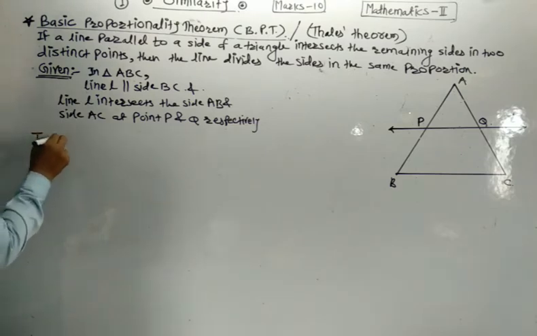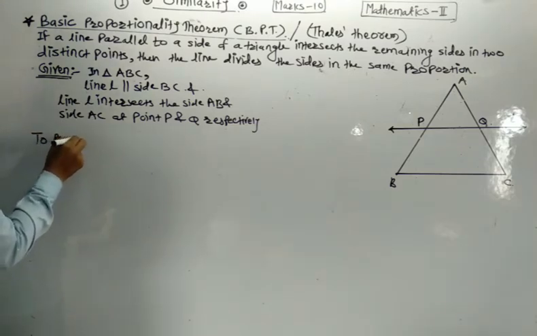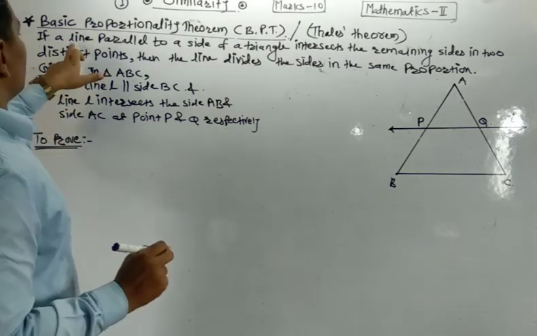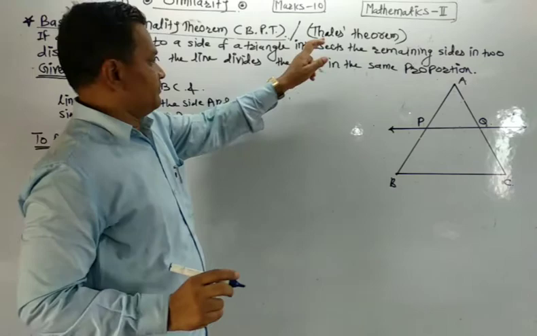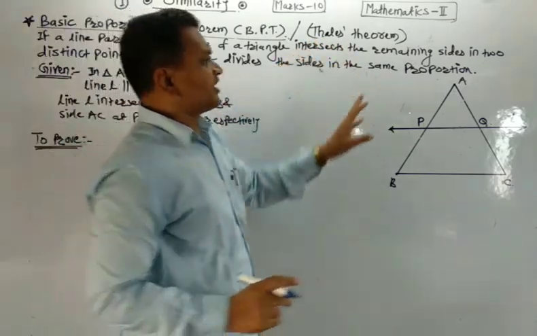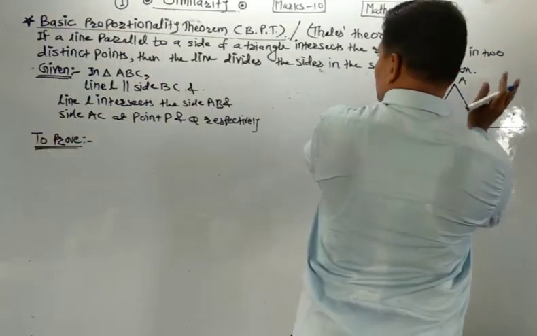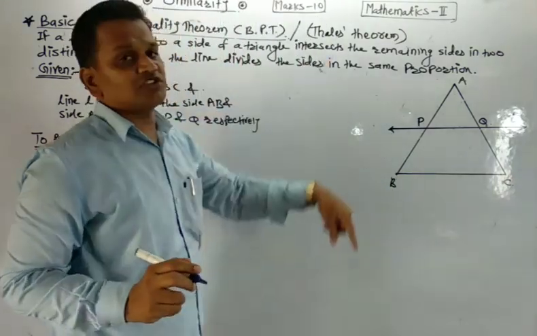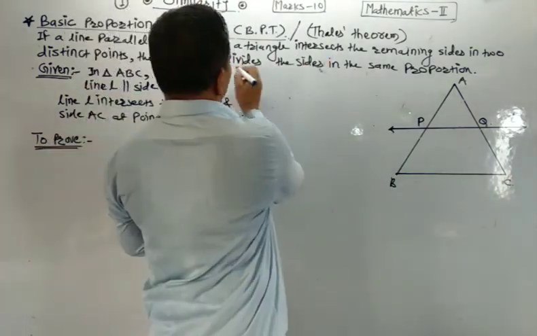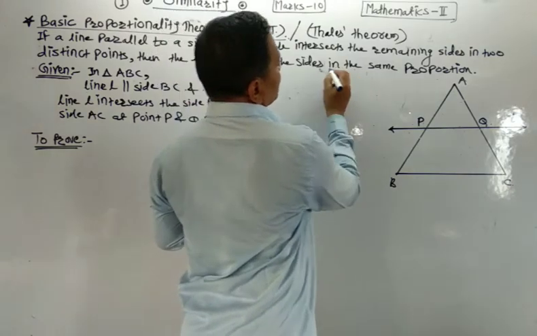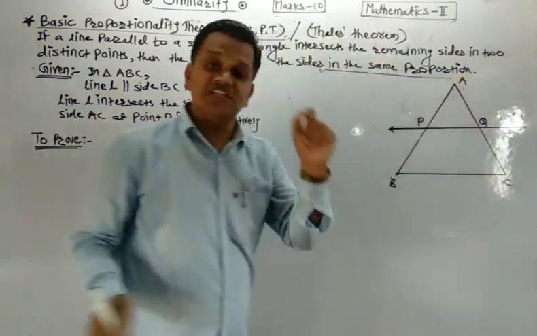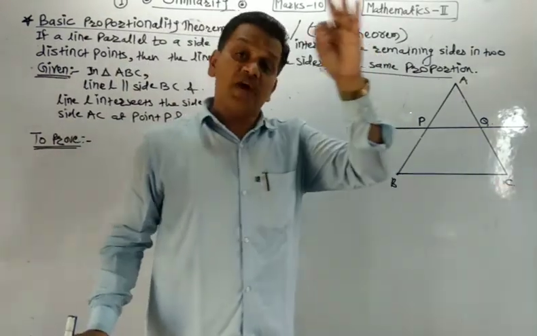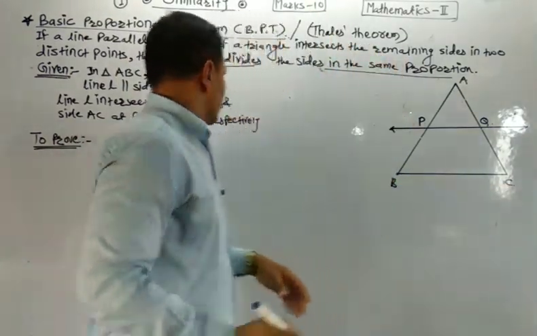Now, to prove: what do we want to prove? We want to prove that if a line is parallel to a side of a triangle and intersects the remaining sides at distinct points, as is given, then the line divides the sides in the same proportion. Divides in the same proportion means divides in the same ratio, in equal ratio, understand?